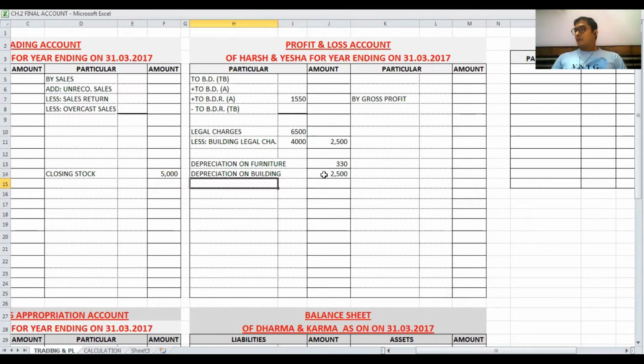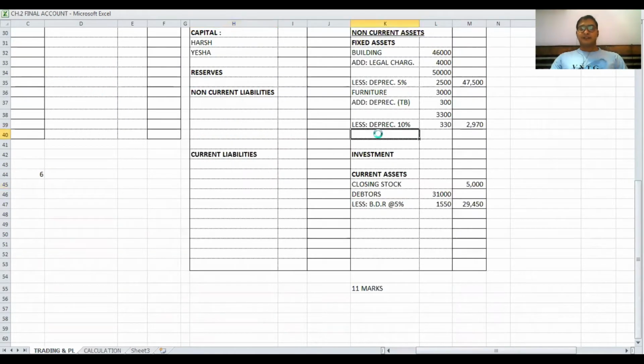Then adjustment number 5: one third of the share of patent and trademark is to be written off. Patent and trademark is also a part of fixed assets. Patent and trademark is 2700, less written off value one third. On 2700, one third value is 900.